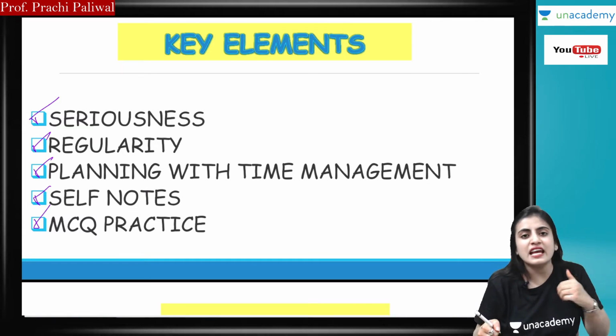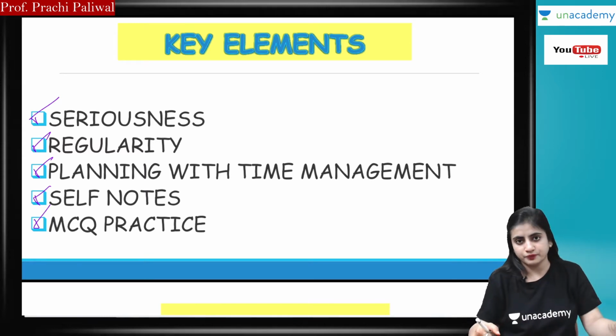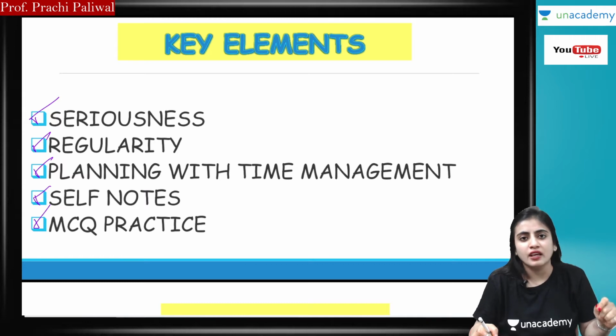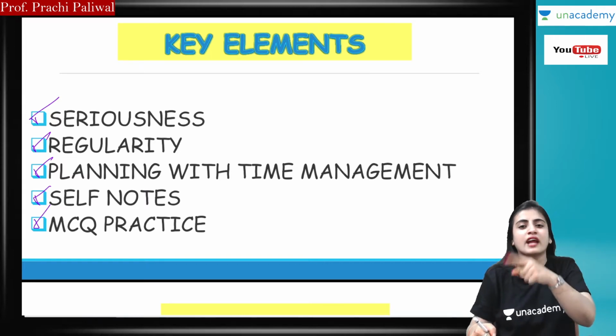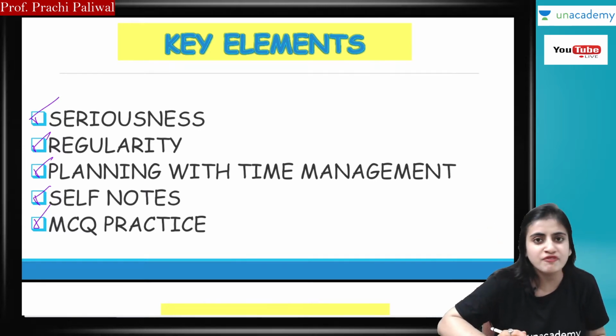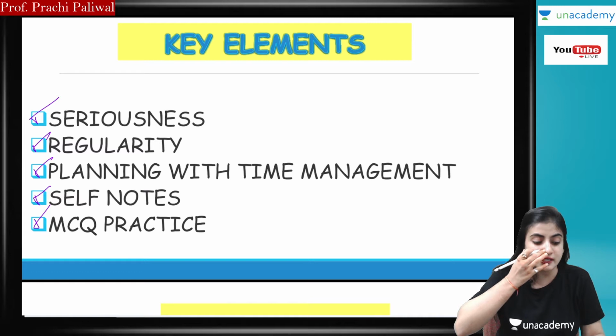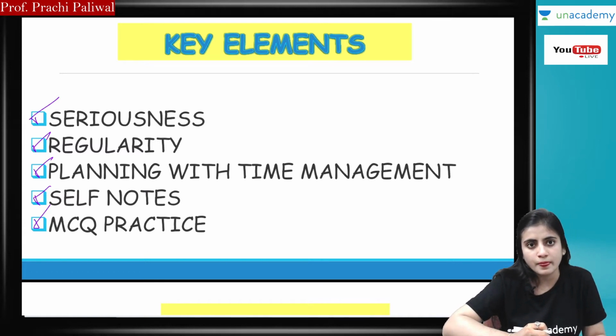These are the key elements you have to consider for planning your studies, guys. And believe me, if you consider all these key elements, you will be able to crack your CA Foundation exam in first attempt, guys. It is that much easy if you follow all these key elements.